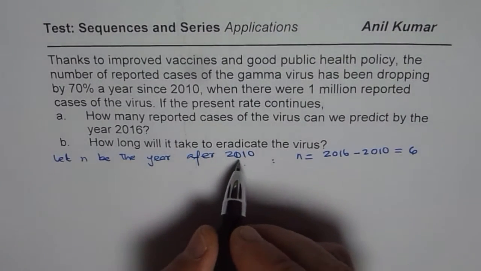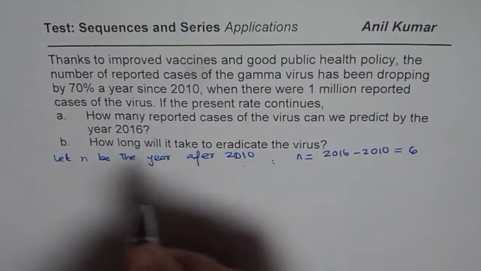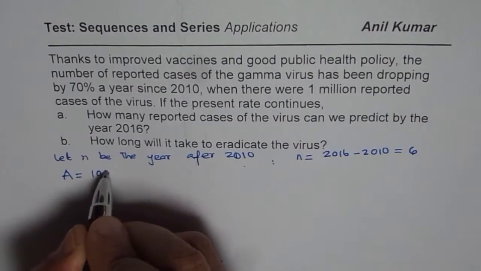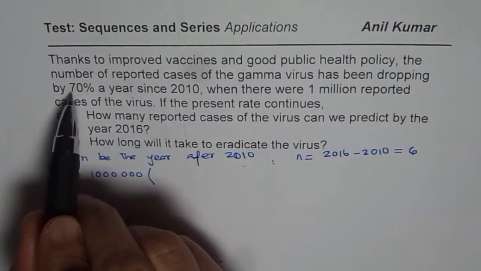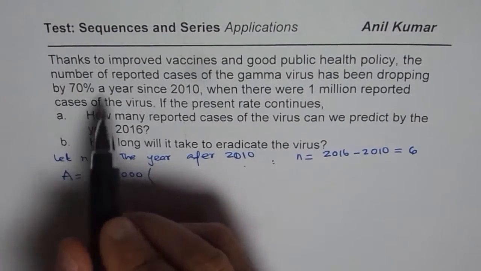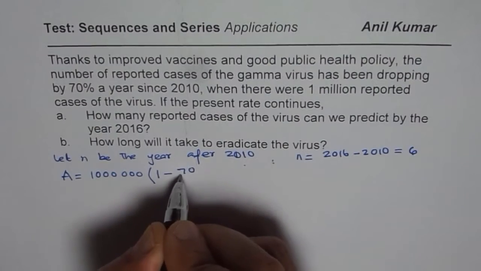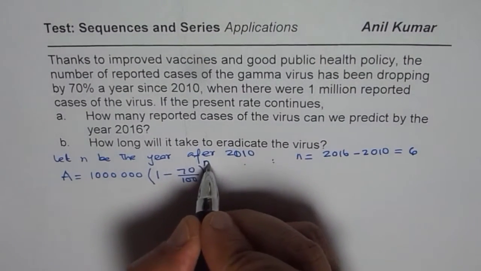Now what we know here is that in 2010 there were 1 million cases. So the number of cases in general will be defined by 1 million, multiplied by 1 minus 70%, since it has been dropping by 70%, to the power of n.